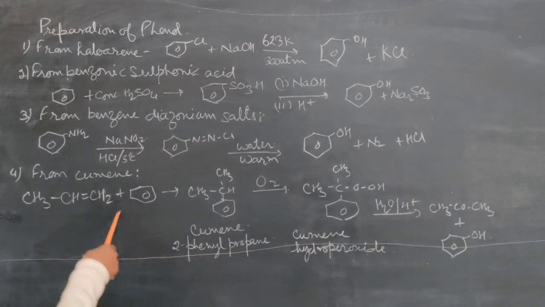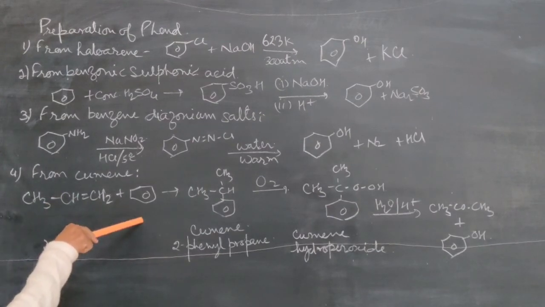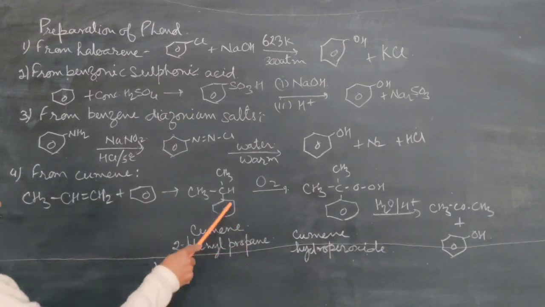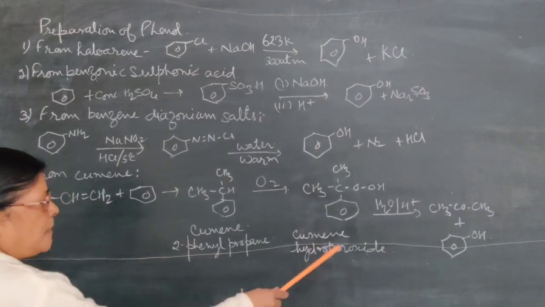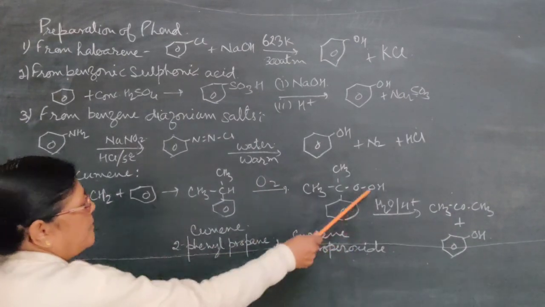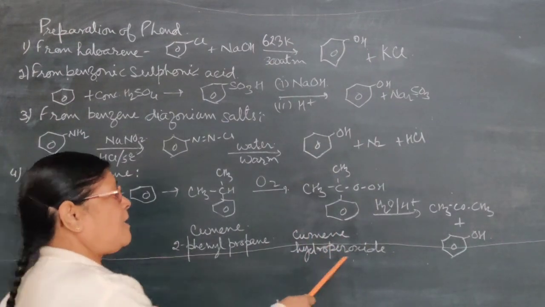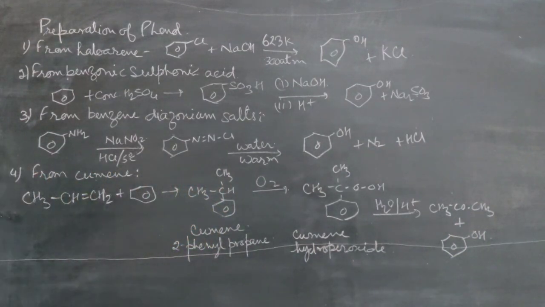This I am repeating, it is very important. When propene reacts with the benzene, then it forms 2-phenyl propane by the addition reaction. Now this 2-phenyl propane or cumene, when it is oxidized with air, forms cumene hydroperoxide. There is the formation of the peroxide linkage. This when hydrolyzed is converted into acetone and phenol. So these are the preparations of the phenol. Then we will study the properties.